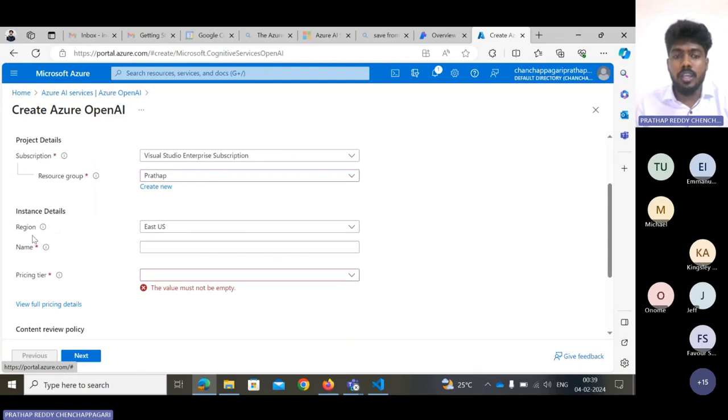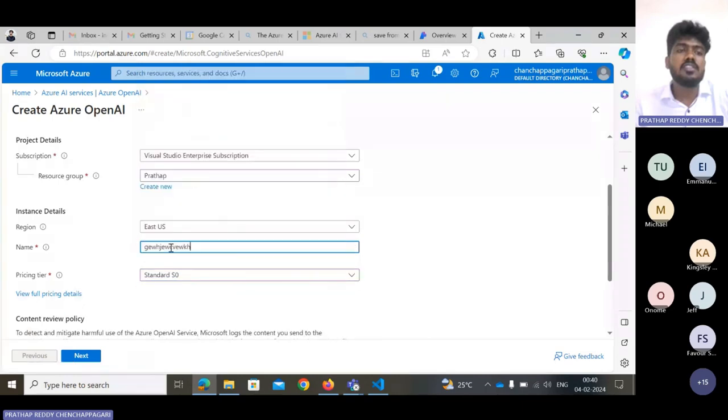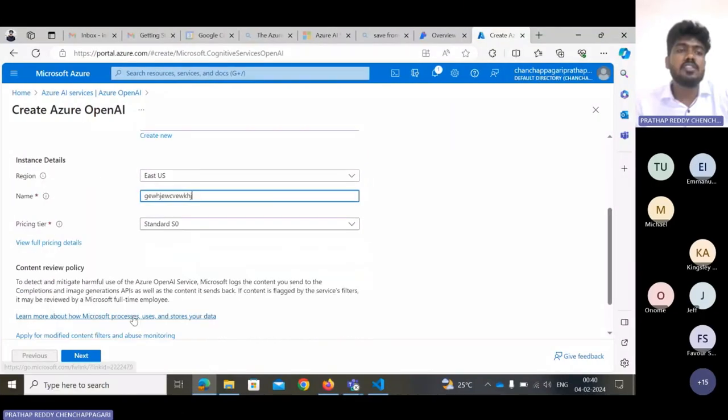Next, you need to select the region. The regions available for this Azure OpenAI service are very limited, only about one up to 10 regions, so you need to select one of those particular regions, otherwise nothing will work. You also have to give a unique name and select the pricing tier. I will just give some name, for demo purposes only.